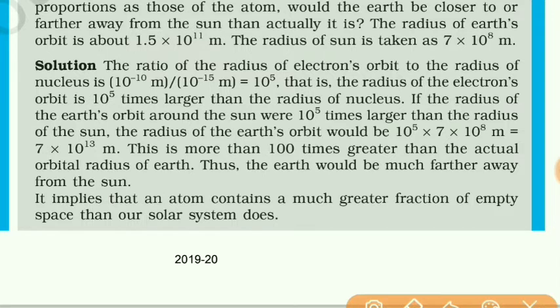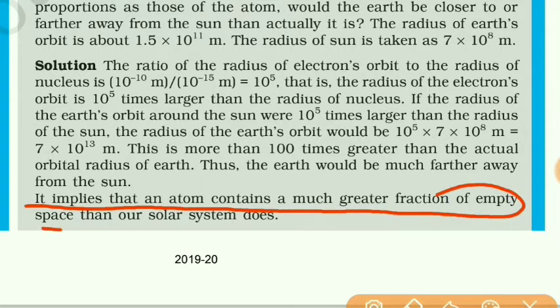So here at last it is written that it implies that an atom contains a much greater fraction of empty space than our solar system. Definitely the size of the atom is very small and the size of the solar system is very large. But here the empty space is compared, because Rutherford said that the electrons revolve around the nucleus in a similar way to the planets around the sun. But here the free space is 100 times more than that of the solar system.